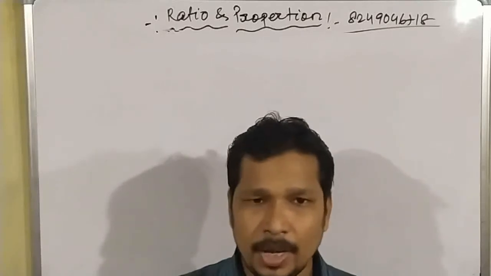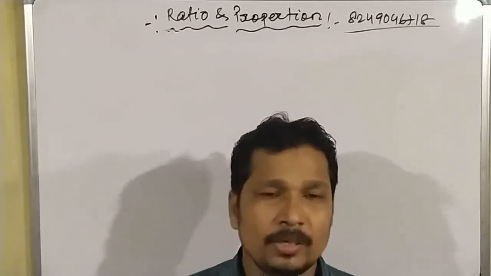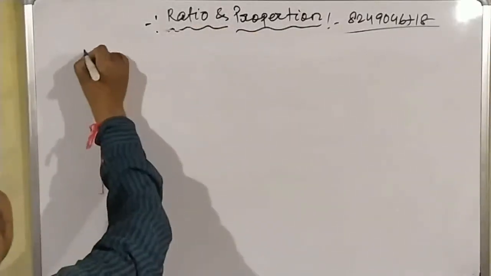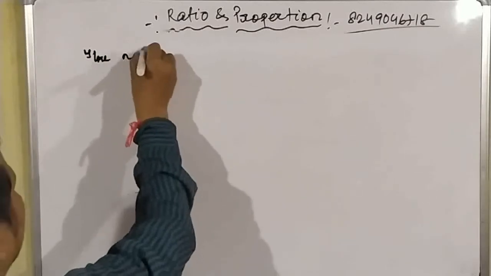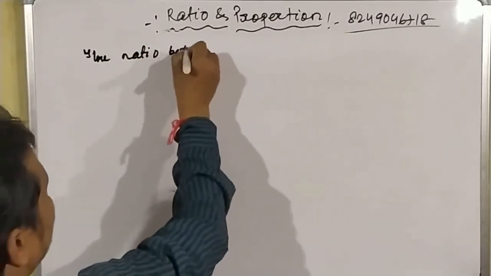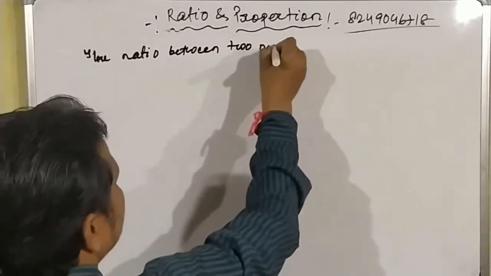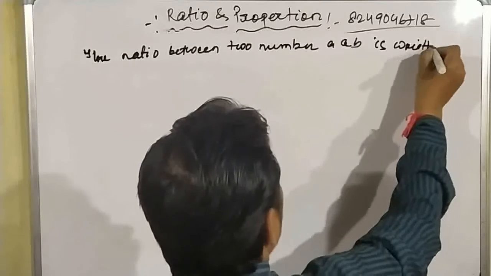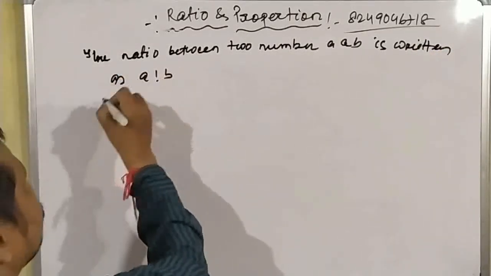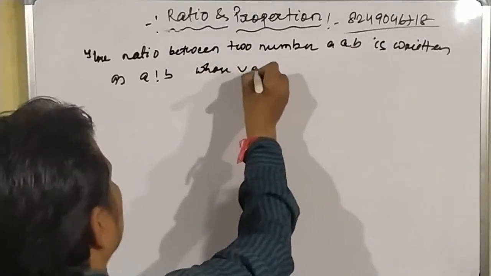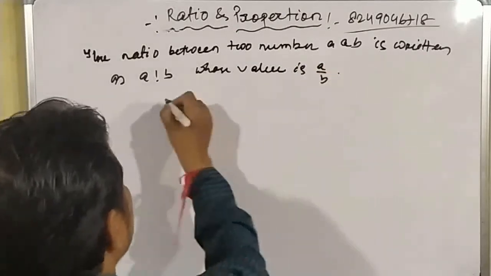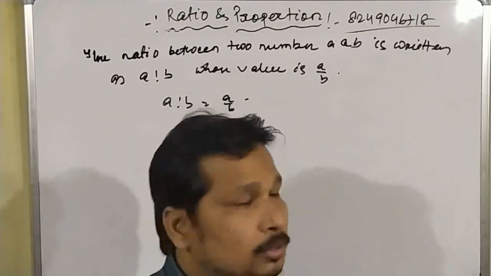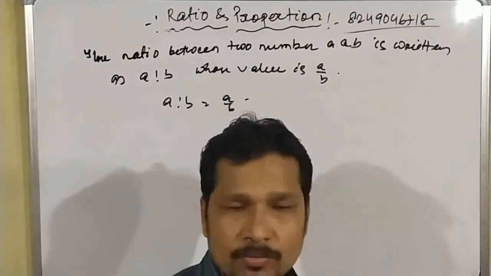Ratio means if A and B are two numbers, then the ratio between A and B is known as A is to B, which is written as A is to B, whose value is A by B. That means A is to B is equal to A by B. So we know the meaning of the ratio and we have also completed a lot of questions about the ratio.